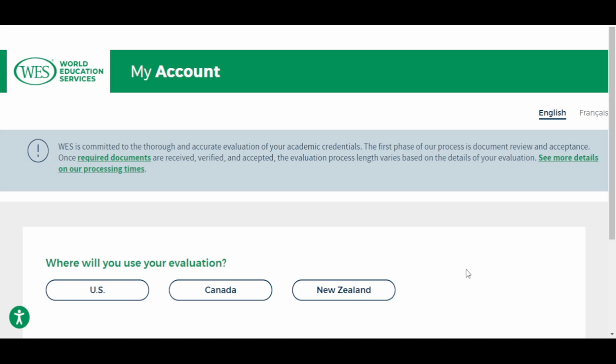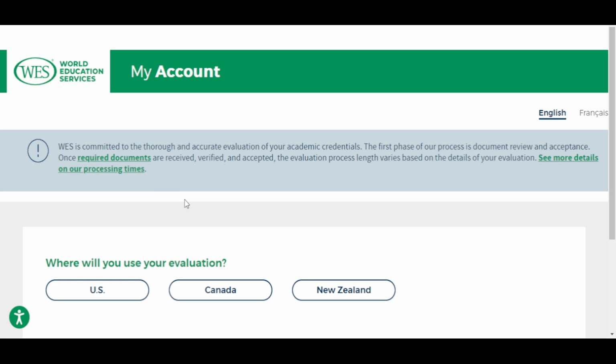So you can read some of the required documents and the processing times. Just read through it so you are aware of what it requires of you, as well as the processing time. But let me brief you quickly about the required documents. What you need is the highest qualification you have.